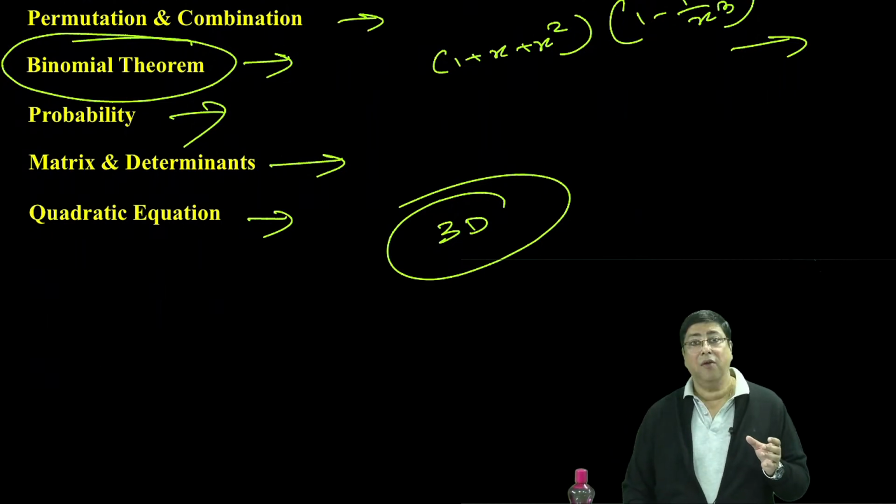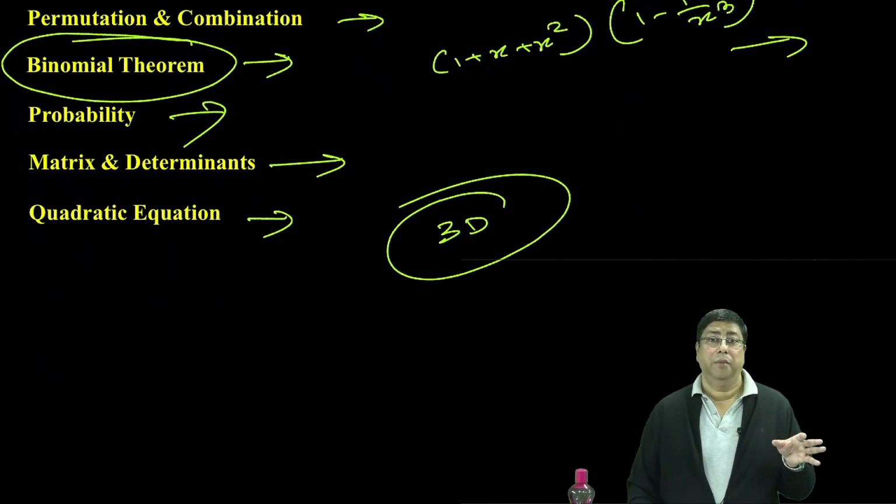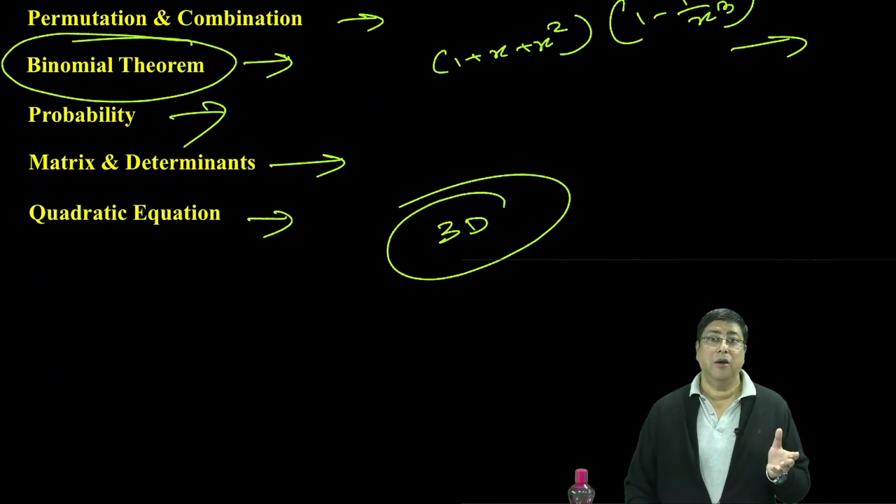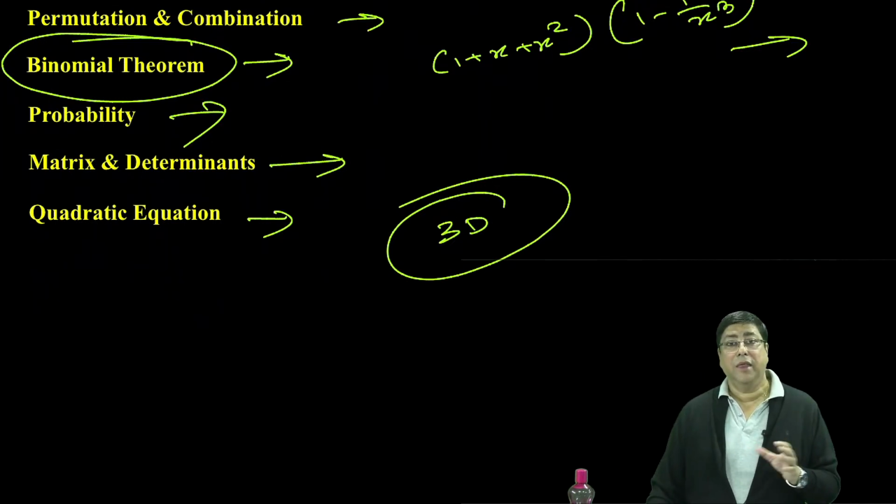In case of vector, the triple product is important, the scalar triple product, that is the volume of the parallelepiped. These types of questions are very important. That is the significance of it.